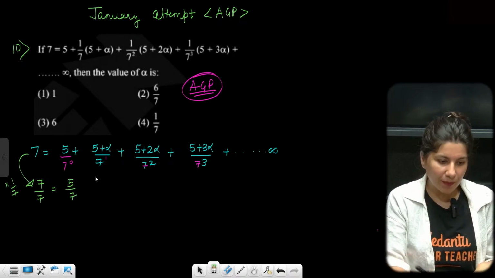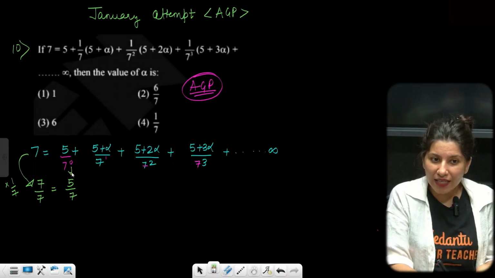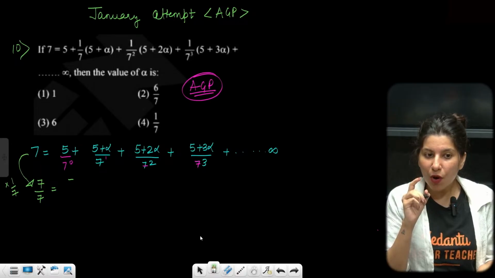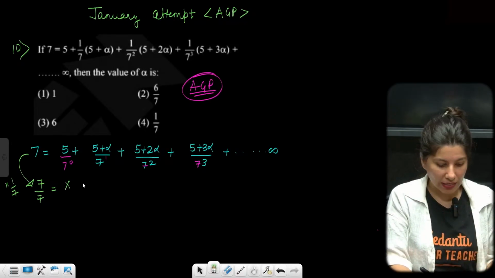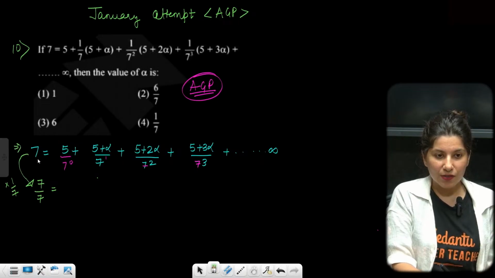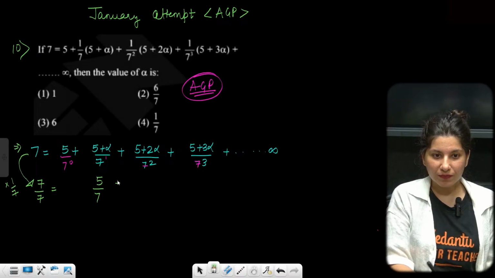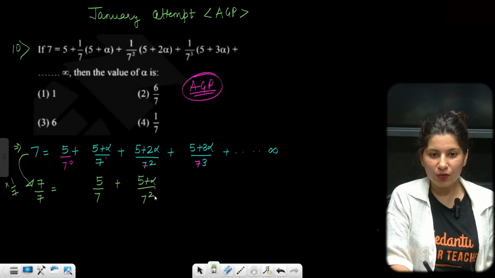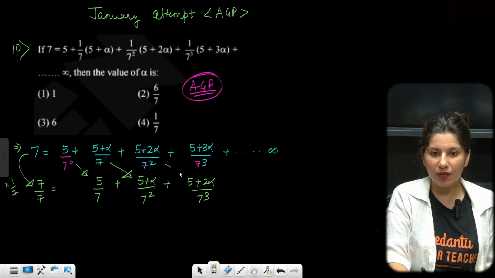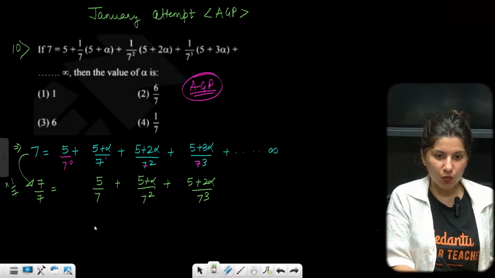But one simple adjustment you need to do. You can't write 5 by 7 right below the term. You have to create a space of one term. So one term you just leave, don't write anything. And see, multiply 1 by 7 in this first equation, right? So 7 by 7, then this is 5 by 7. This is 5 plus alpha by 7 square, 5 plus 2 alpha by 7 cube. Can you see? I'm just multiplying 1 by 7 and writing one step ahead. I hope that you have studied AGP.